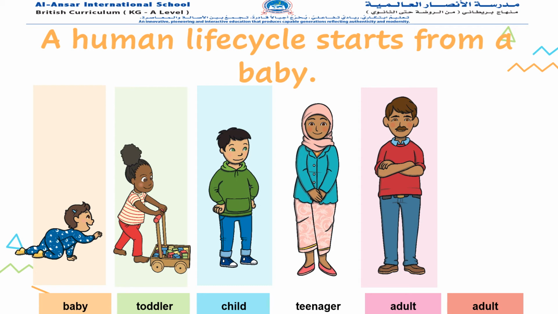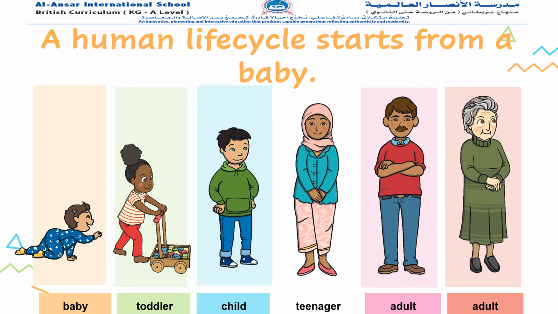An adult goes to work and has lots of responsibility. And they can have new babies at this stage. This is the later stage of adulthood, elderly or old. Often old people get gray hairs, they get weaker, and they do not work. They sit and stay home, have rest, or do some simple activities to keep themselves busy.